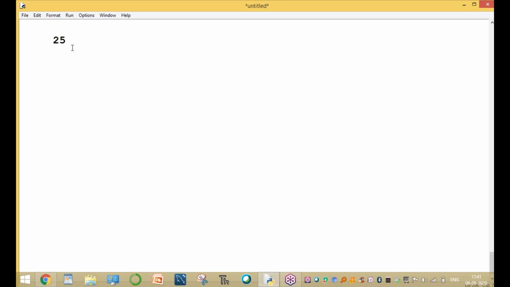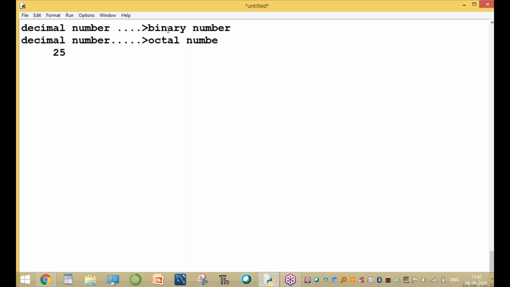This decimal number converting into binary, how is it possible? Decimal number convert to binary, is it possible? Decimal number convert to octal, is it possible? Decimal number convert to hexadecimal, is it possible? Conversion is possible.